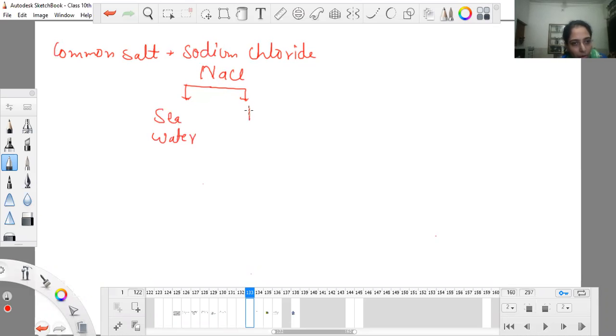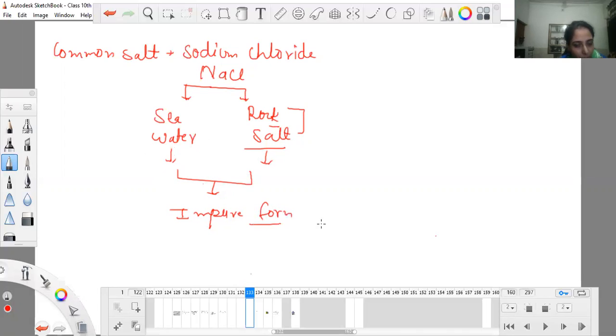and it is also known as rock salt because it can be obtained from rocks. In seawater we need to evaporate the water and thus we get NaCl. And in rock salt we have to do mining, just like mining or scraping, and we obtain this salt NaCl. In both of these cases we obtain this NaCl, or sodium chloride, or table salt, or common salt, in impure form.